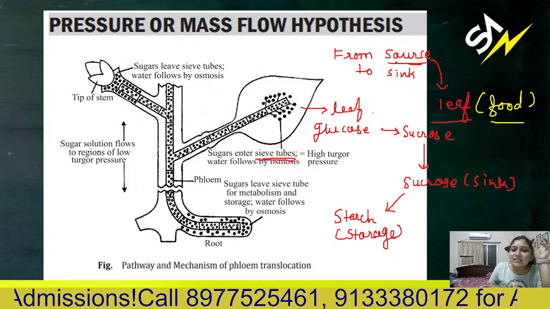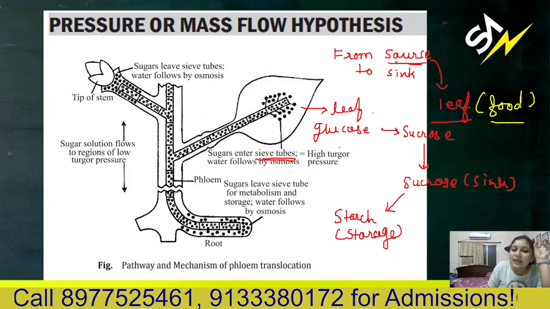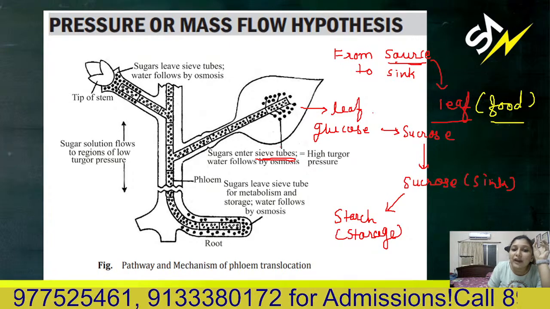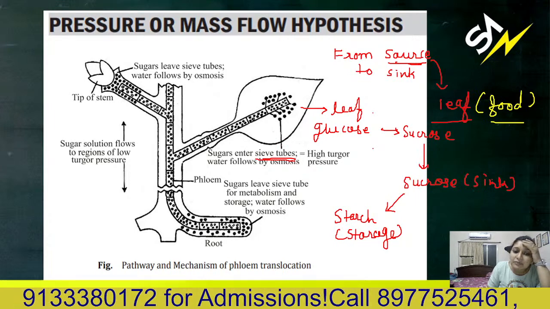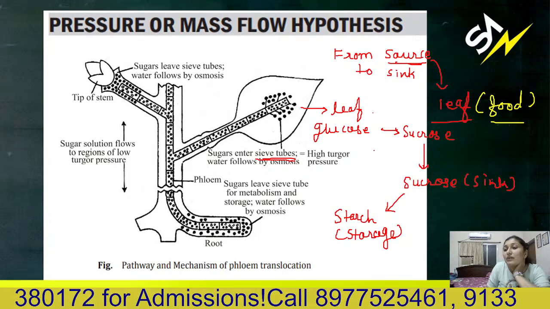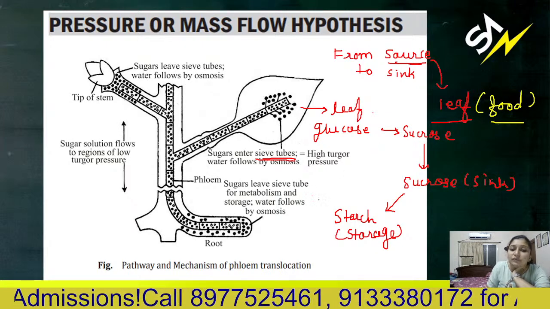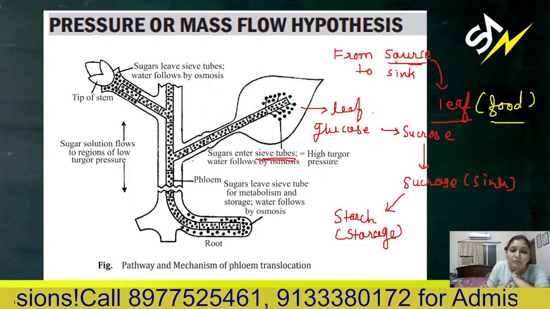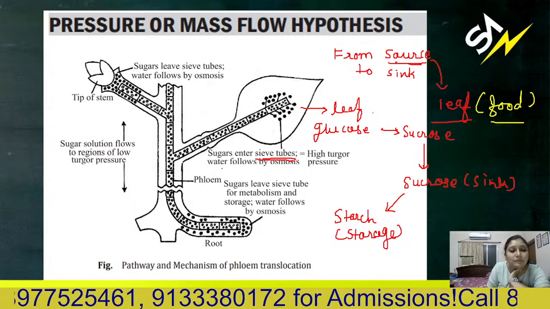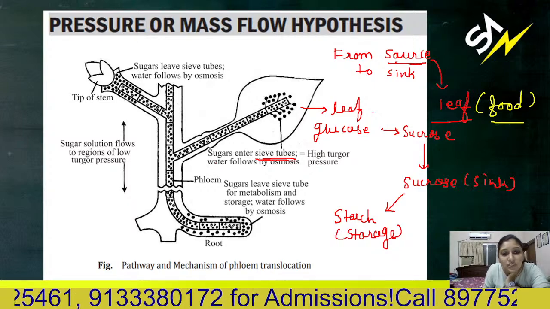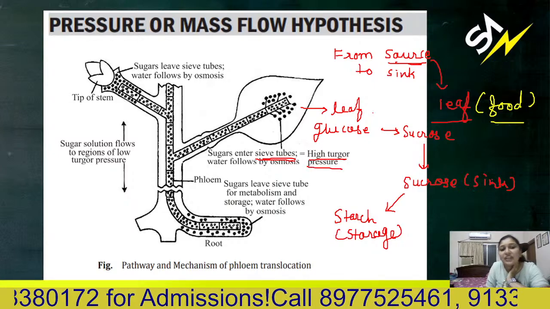So inside the sieve tube the osmotic pressure is high. There will be a hypertonic environment inside the phloem, and in xylem there will be a hypotonic environment. So water will move here. Remember, water will move from xylem to the phloem. And because of the movement of water, high turgor pressure is created.